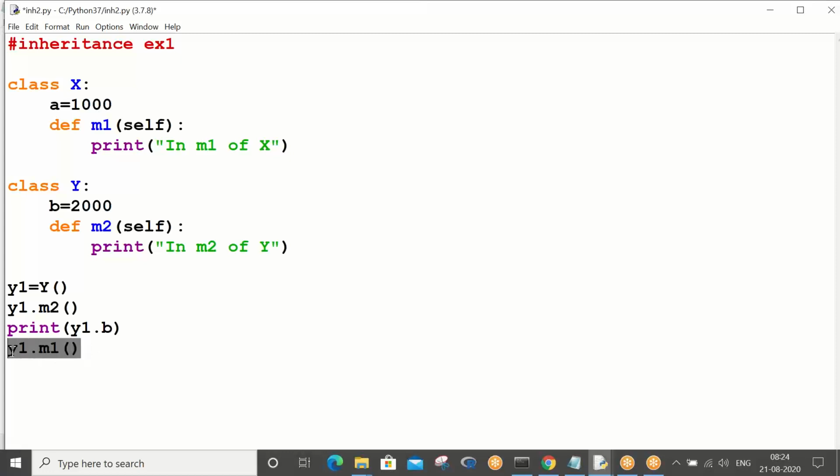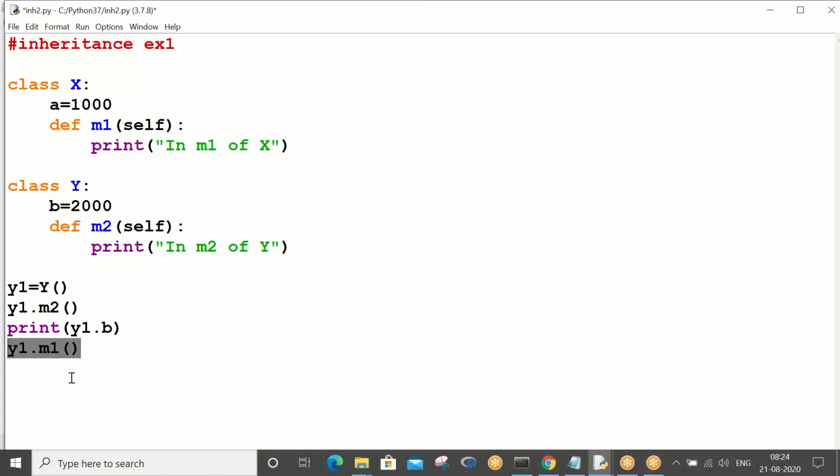Please see this line with open eyes: y1 dot m1. Sir, m1 is defined in class X, not in class Y. How can you call m1 with a class Y object reference variable?